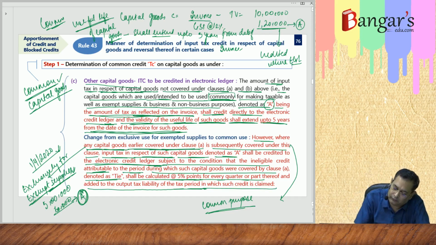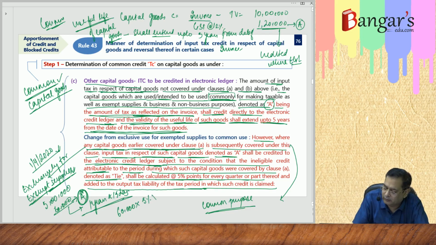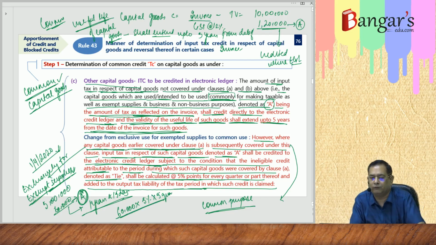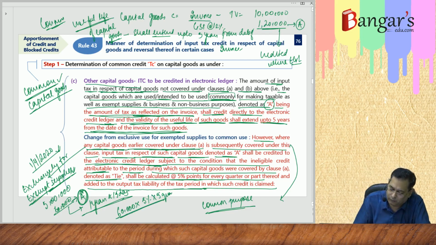So in case it was used for say 1 year and 15 days exclusively for exempt supplies, so 60,000 into 5% into 5 quarters. Why 5 quarters? For 1 year there are 4 quarters and for 15 days it's 1 quarter more.